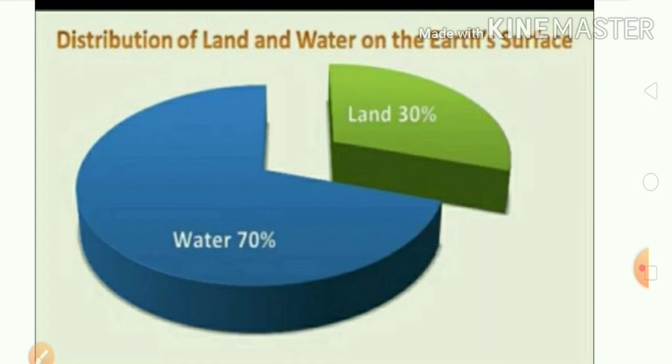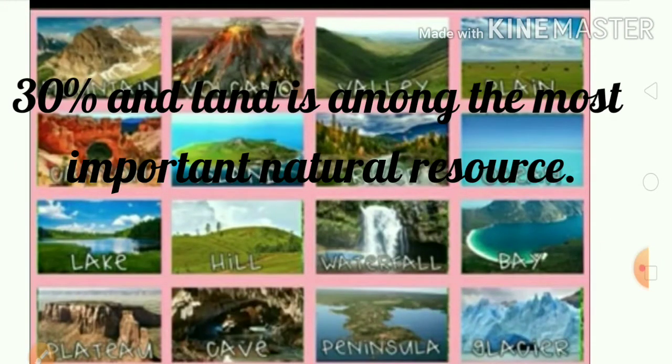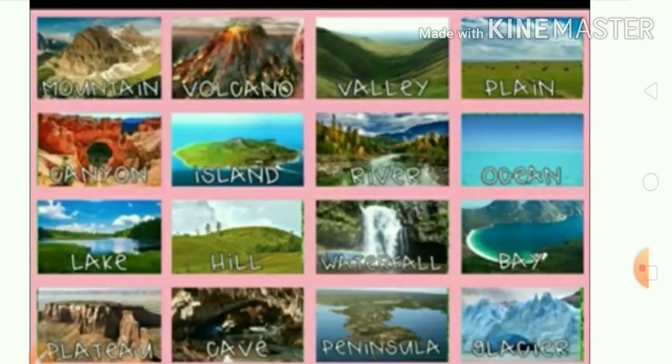Most of the remaining part is not habitable. This means that the distribution of population and all life is uneven in different parts of the world. What has led to such uneven distribution? It is mainly due to varied characteristics of land and climate. The rugged topography, which refers to rocky or rough land, seen in certain parts of the world, makes it difficult for human life to thrive in these places.